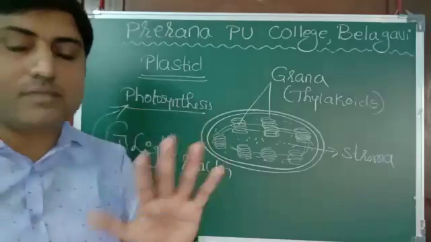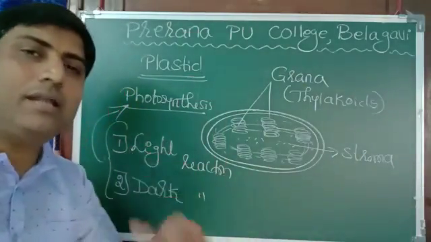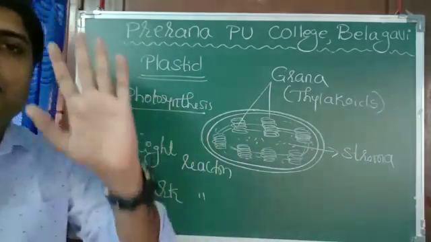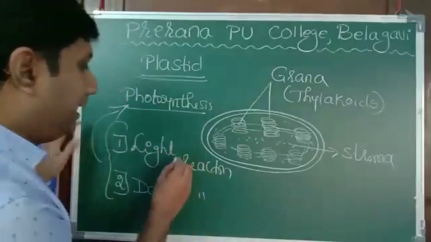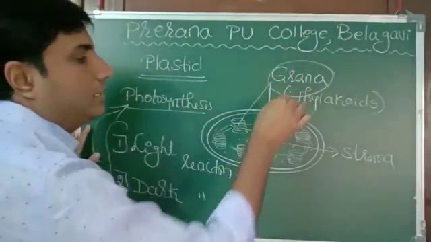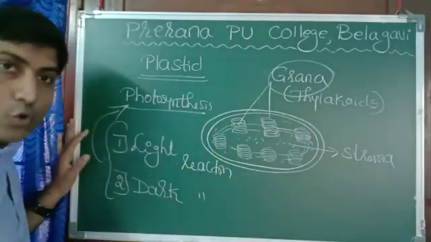Dark reaction doesn't mean that it takes place during dark time or night time. No, it does not require light. It is a light independent reaction, so it is called dark reaction. Light reaction takes place in grana, and dark reaction takes place in stroma.